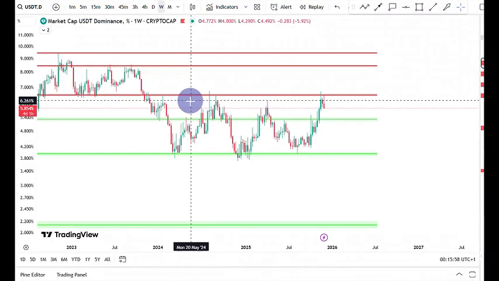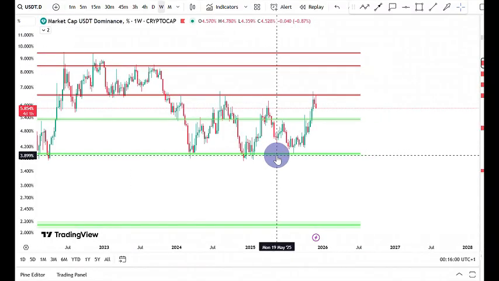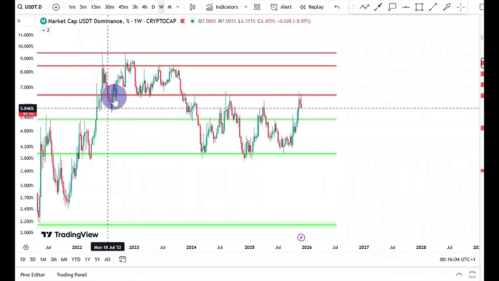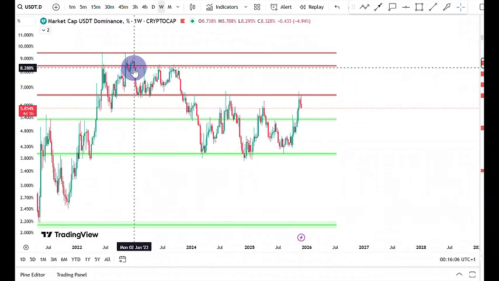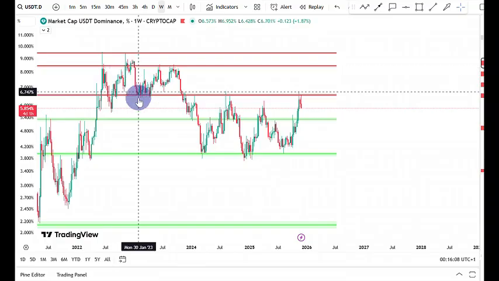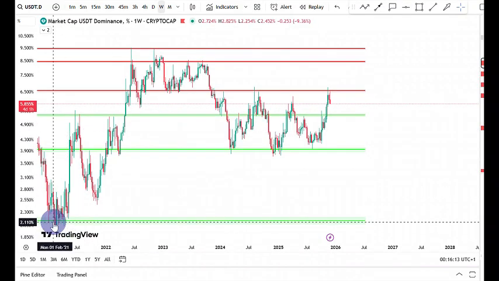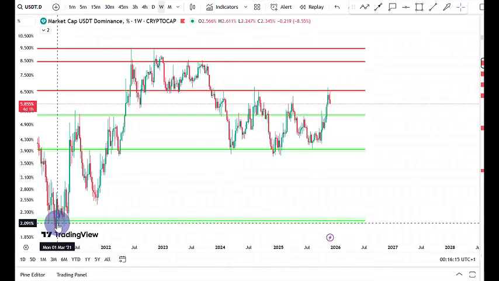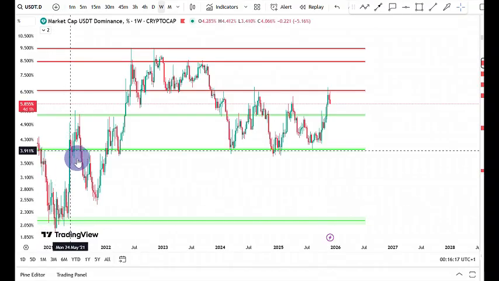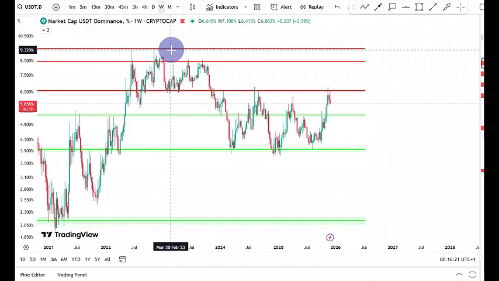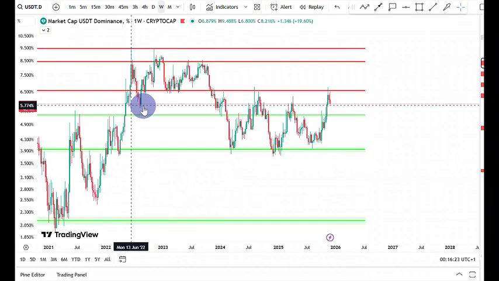We said the USDT dominance is very important because usually when we see the dominance begin to push to the upside, it basically means cryptocurrencies are pushing to the downside. That means a lot of people are flocking out of cryptocurrencies. As you can see, in 2021, the moment we saw that upward push for the USDT dominance, that was the top for the crypto market.